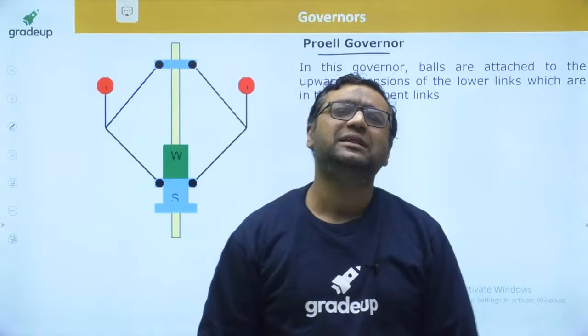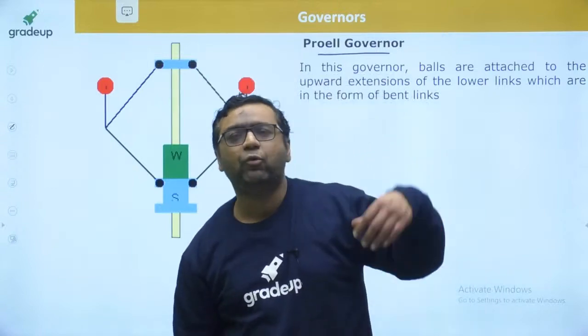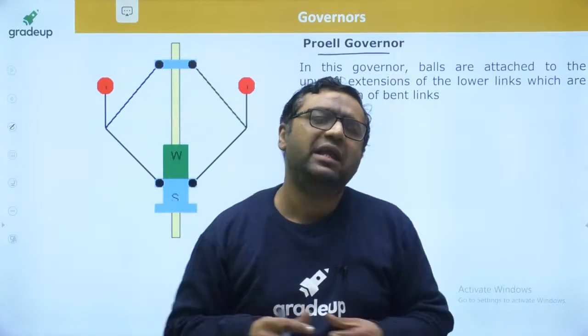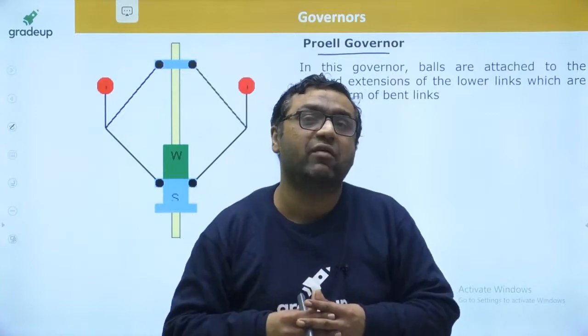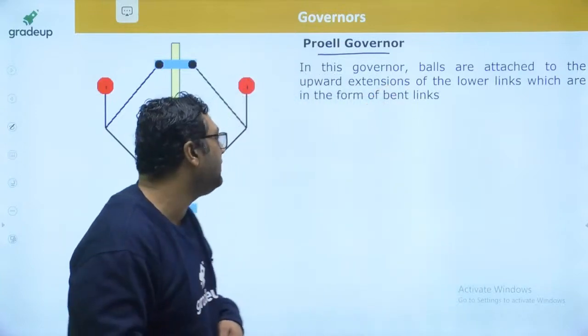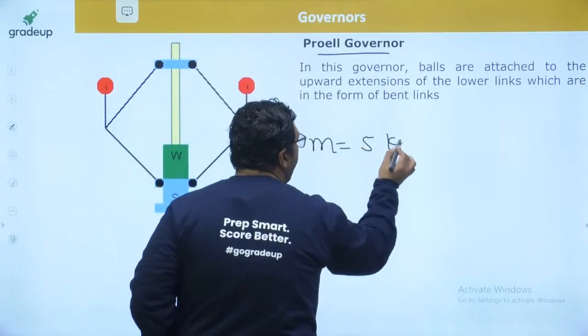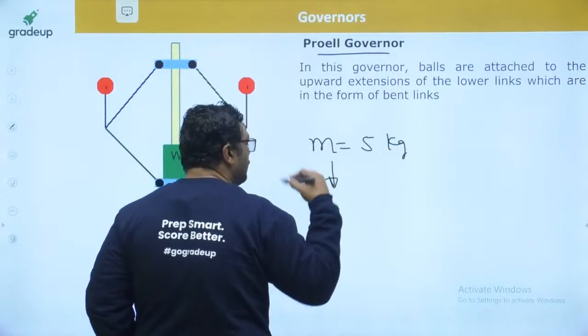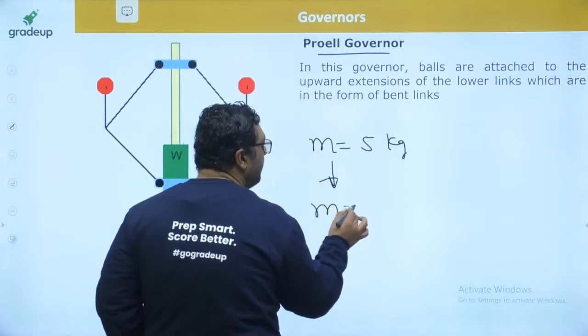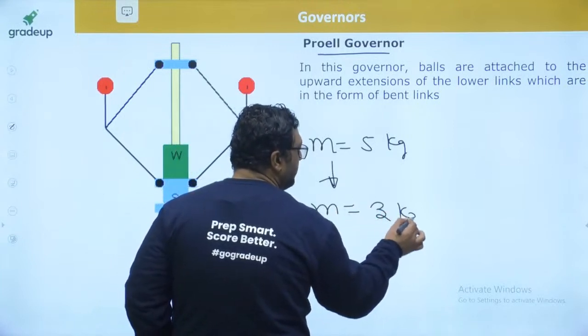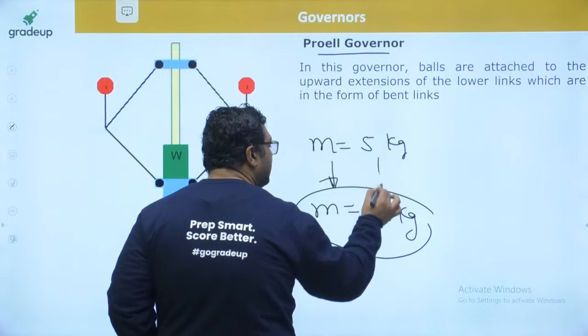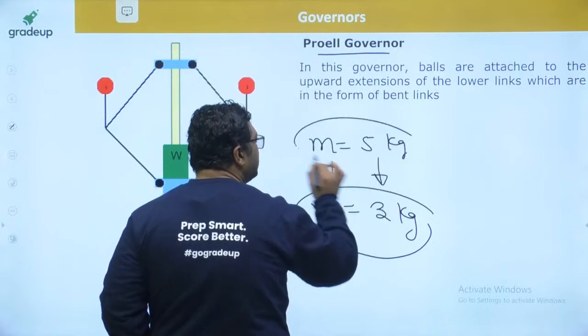And when you see the reason behind that, by putting the fly ball like this, whenever you do the analysis of this governor, you will find that if previously you were using a fly ball of 5 kg, now you can do the same work and get the same performance by using a fly ball of 3 kg. So the mass of the fly ball is reduced.